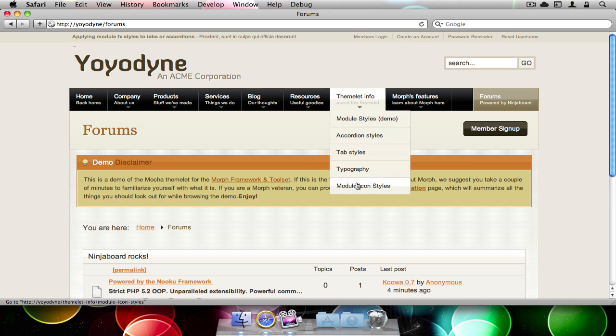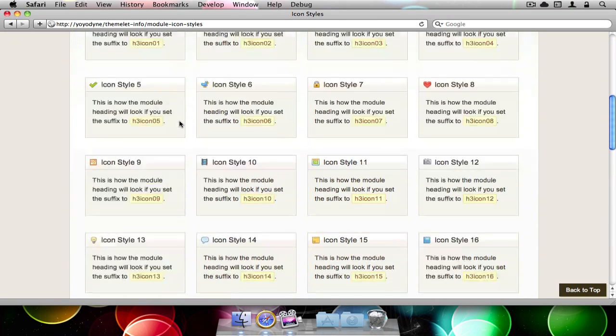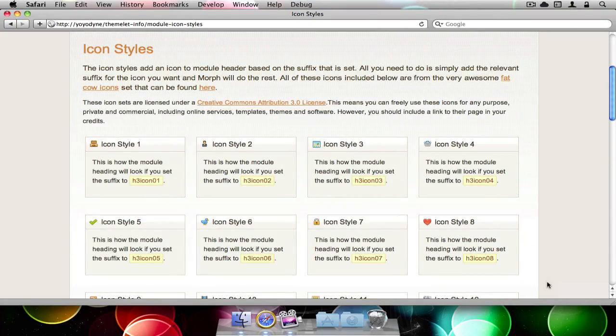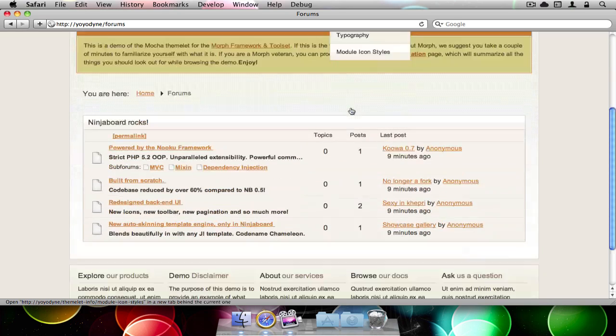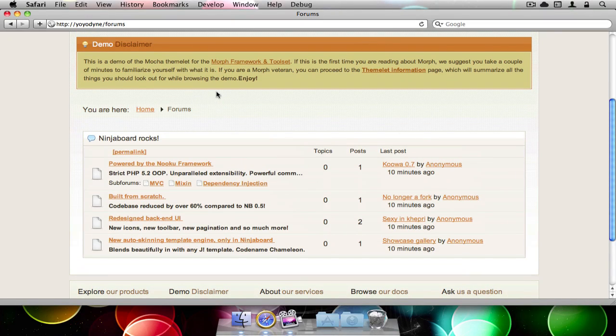So let's go to the module icon styles and give it an icon. Let's see, I like the message icon. Copy that and go back over here, add that suffix here to give it that icon. Now you see it. So that's how easy it is to style it.